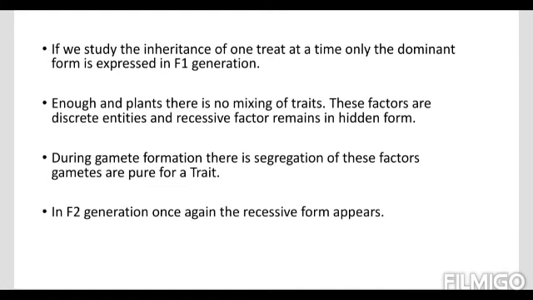That means in all plants the gene for tallness is available, and as it is dominant, it expresses itself. The gene for dwarfness is also available in the F1 generation, but it is not able to express itself as it is recessive in nature, because the dominant gene is also available. This is why in the F1 generation, he obtained only tall plants.